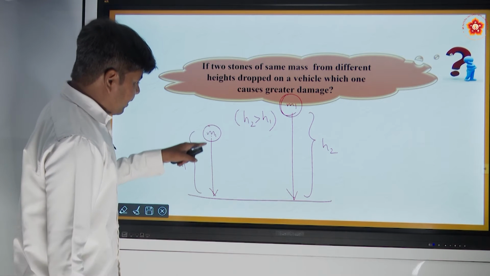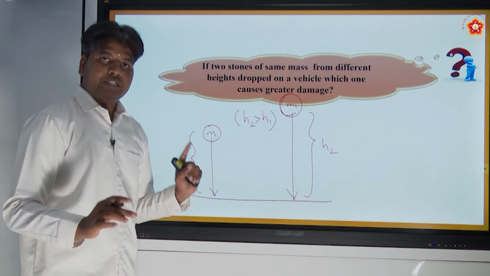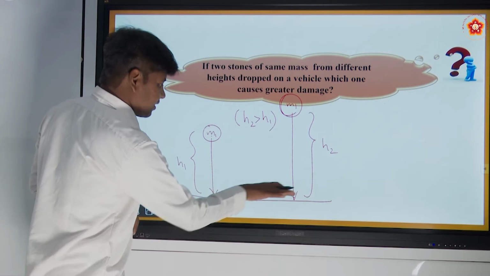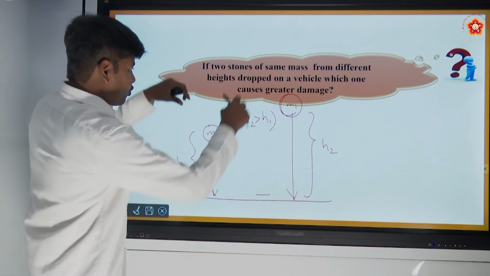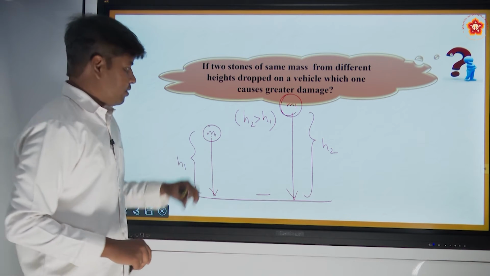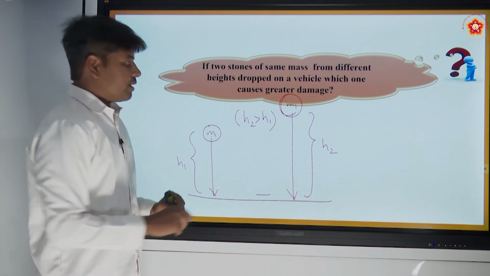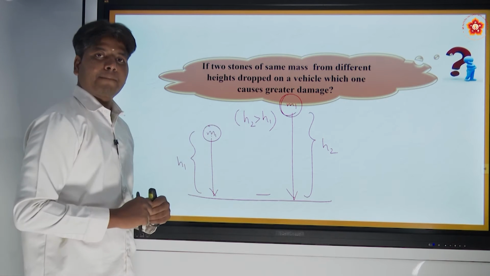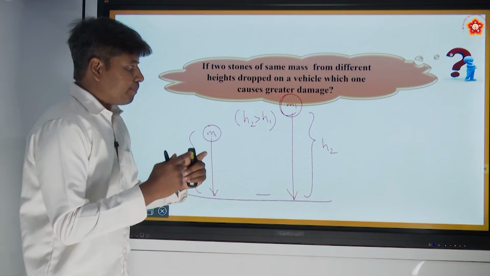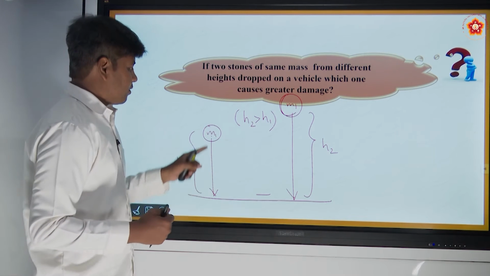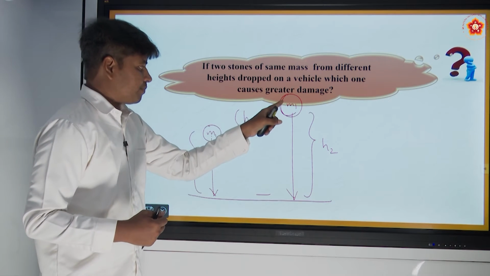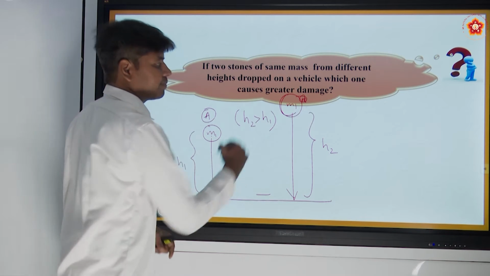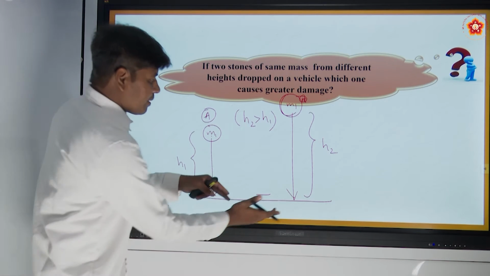So when it falls down, which body will cause more damage? If you have a car here, you drop two cricket balls, one from 10 meters and one from 20 meters, I mean less height and more height. Which impact will cause more dent on the car? The impact from this position, or impact from this position? Obviously impact from this position.